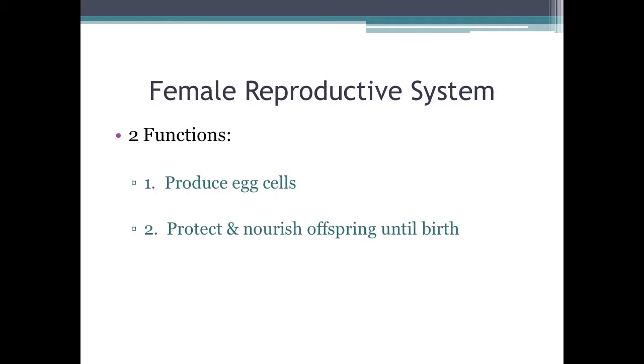The female reproductive system has two different functions. Number one, to produce egg cells, and number two, protect and nourish offspring until birth. What is offspring? Well, offspring are children, kids, babies.